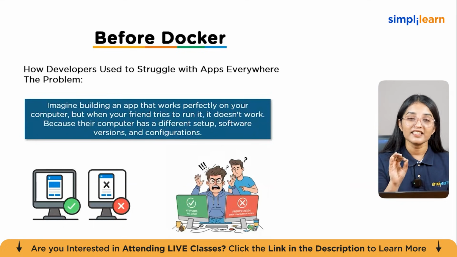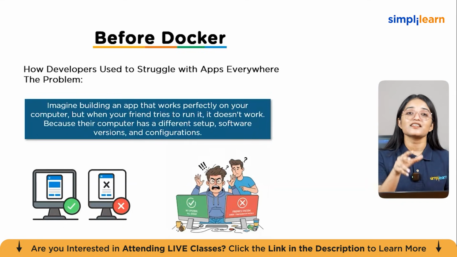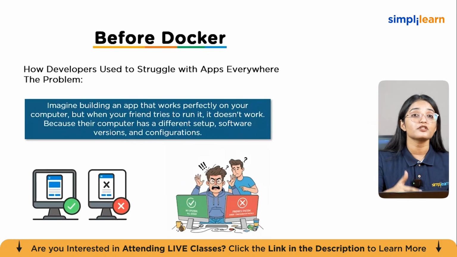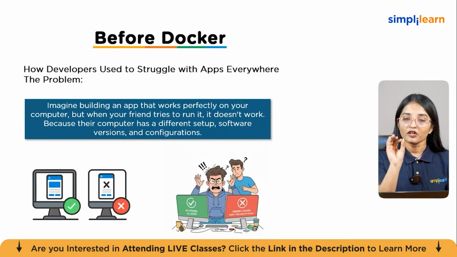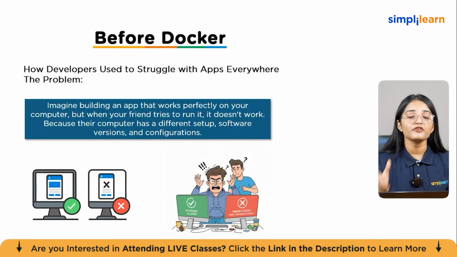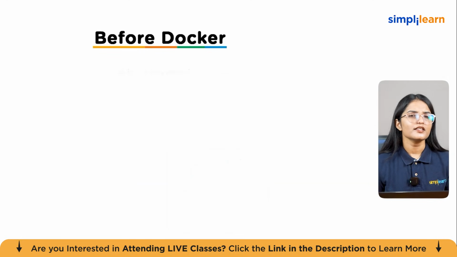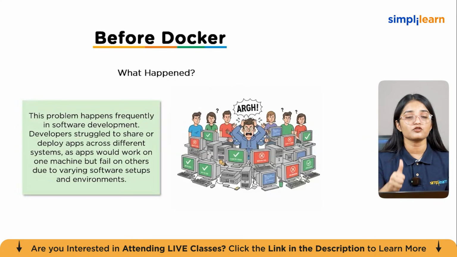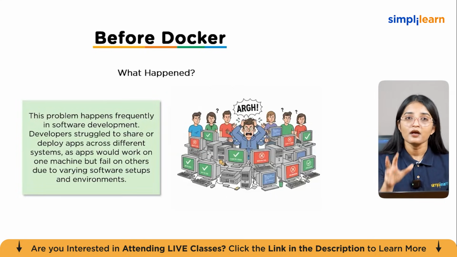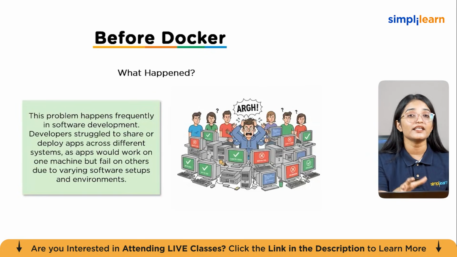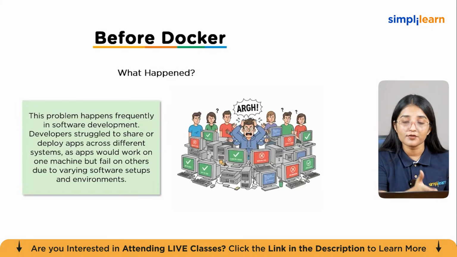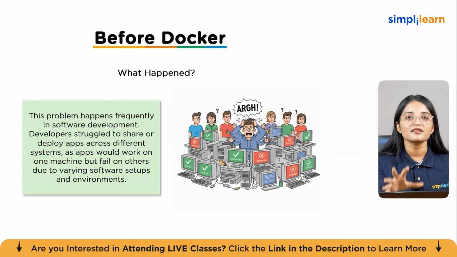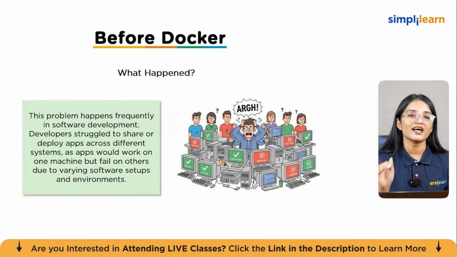The issue is simple yet frustrating. Your friend's computer has a different setup. It might have different software versions, different configurations, or even a different operating system. Now, these differences can cause your app to fail or behave unpredictably. This is a common problem developers face in software development. They build an app on their own machine, which has its own specific configurations like software, libraries, and even settings. When it's time to share that app or deploy it elsewhere, say on a different computer or a server, all those tiny differences cause the app to break or not work as intended.